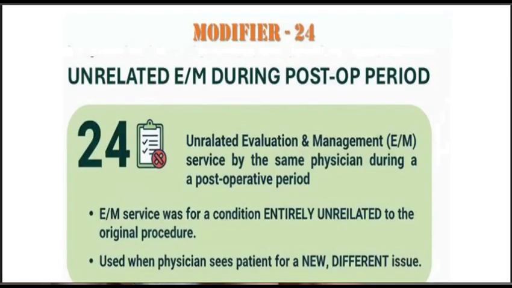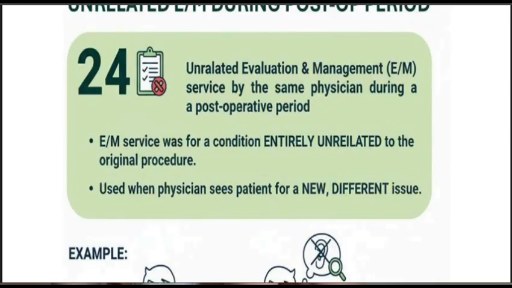Modifier 24 is for an unrelated E&M service during the post-operative period, when the surgery is done and the patient is in the post-operative period. In that case, if a different disease condition or complication occurs which is not related to the previous operation or surgery, we have to give modifier 24 for the unrelated E&M service. It is used when the physician sees the patient for a new or different issue.